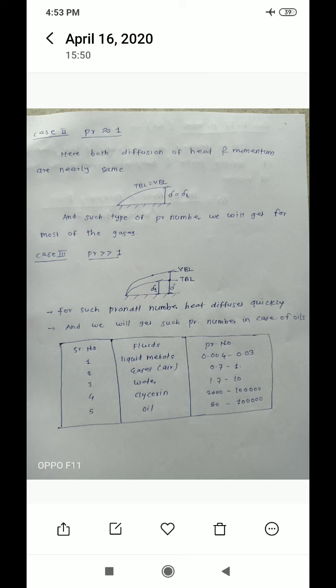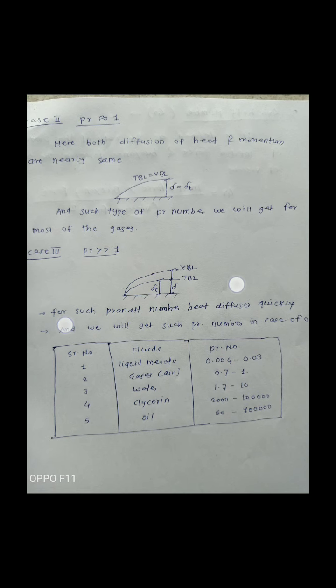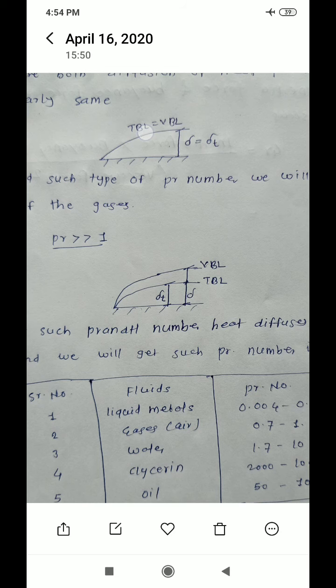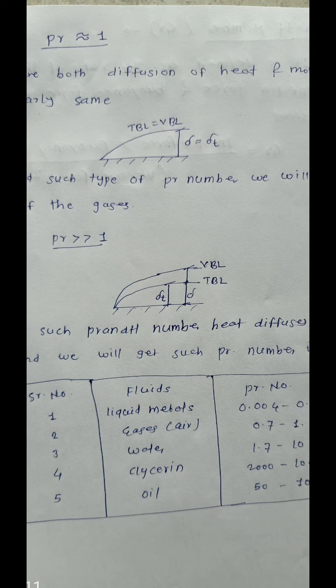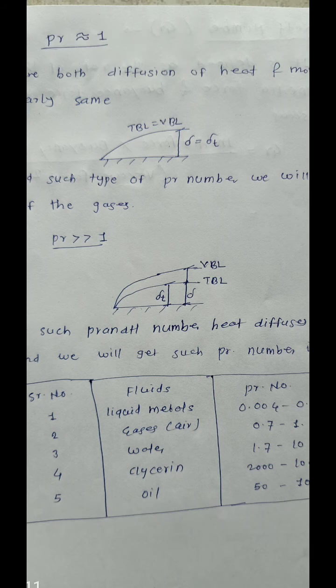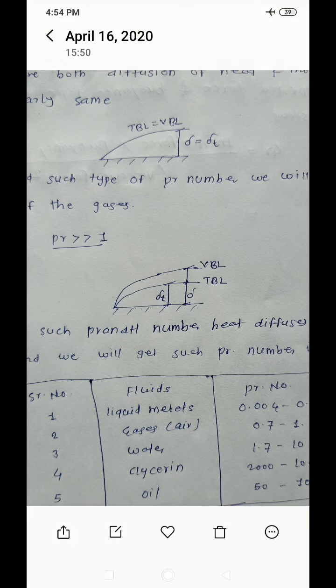Diffusion of heat is equal to diffusion of momentum, which means the velocity boundary layer thickness is equal to the thermal boundary layer thickness. So TBL is equal to VBL. Whatever the curve for the TBL, the same curve applies for the VBL. The thickness delta is equal to delta t.